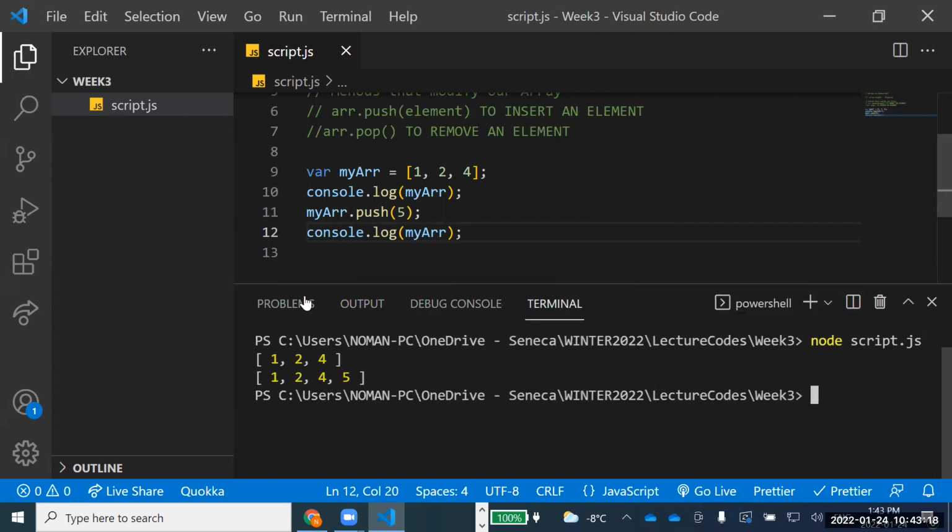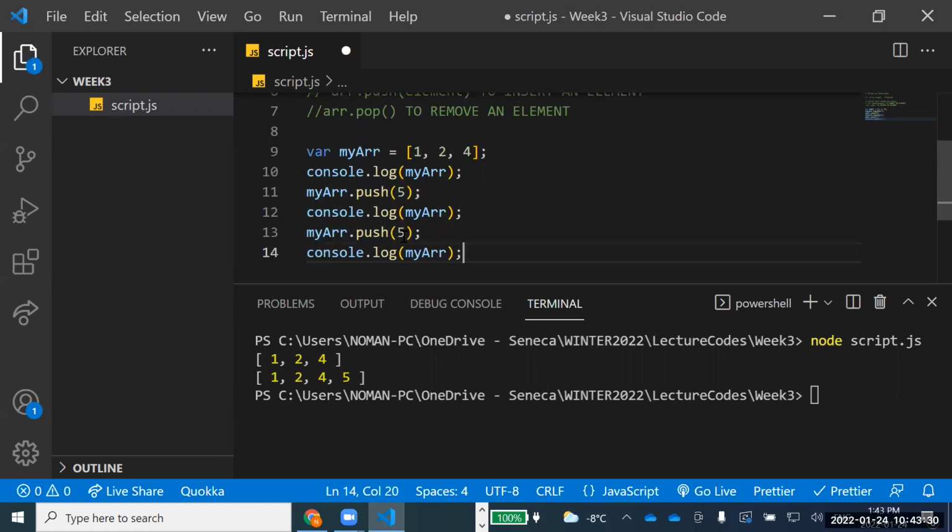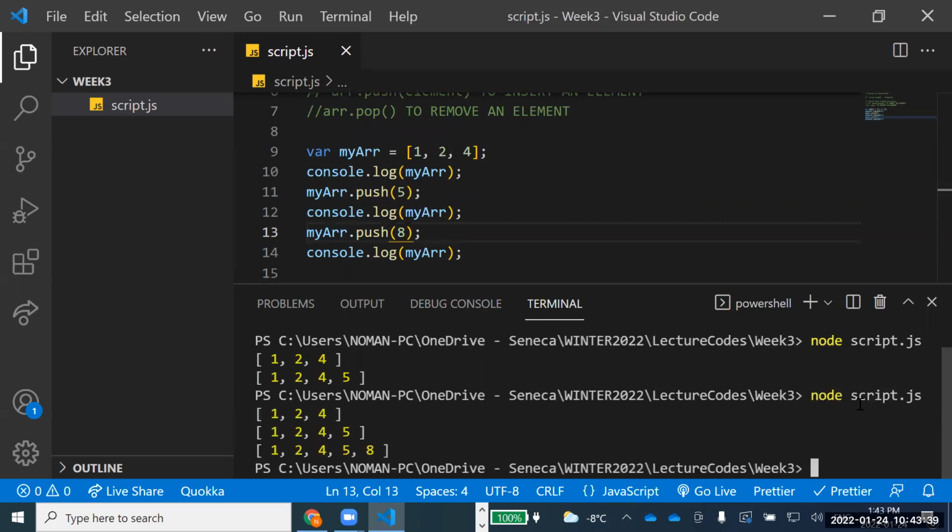If I just keep on pushing elements, it keeps pushing them at the back side. So if I push one more element, let's copy and paste this one, and I push, for example, 8, and save that, and I run that one. Yeah, so it always inserts from the last position. You can call it the last position.